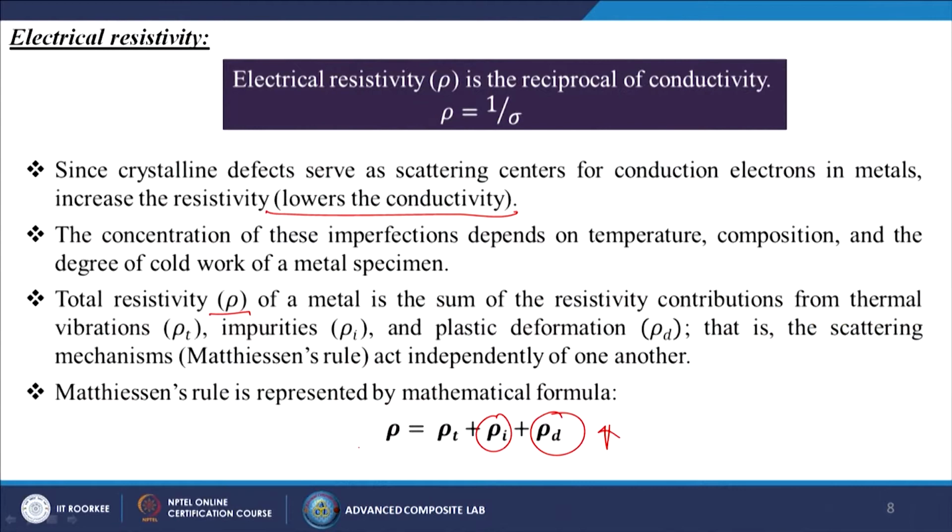So, if any one of those increases, automatically the rho value, or the electrical resistivity of that particular material, is going to increase. Now we will discuss the factors which affect the electrical resistivity of the metal itself.